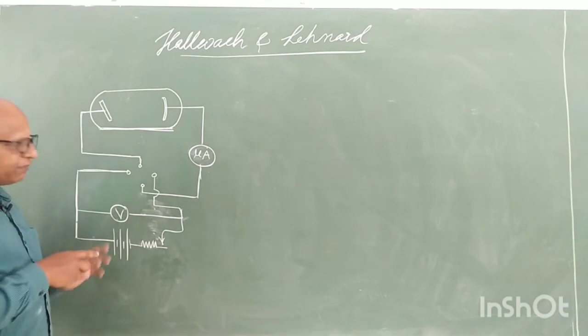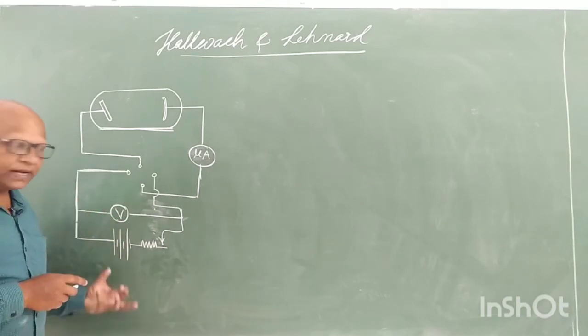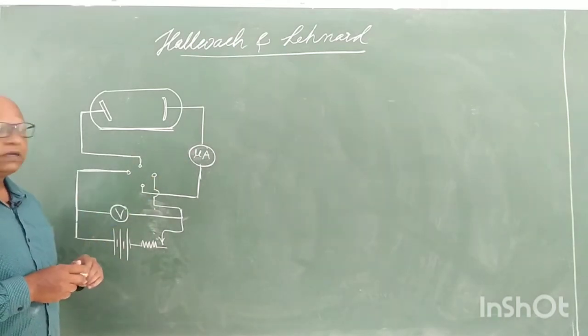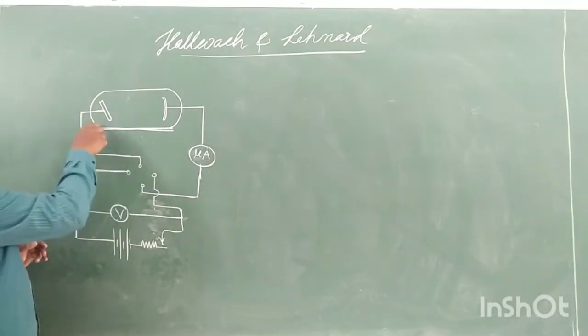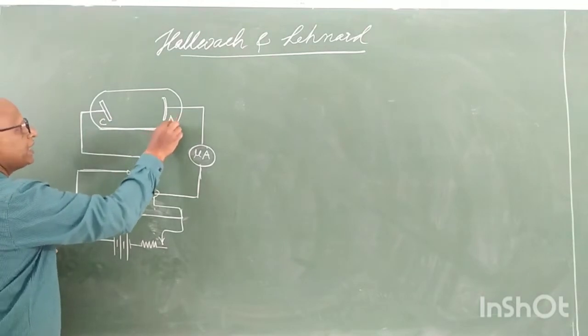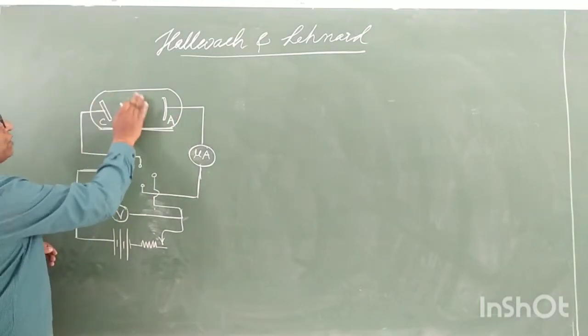V is the voltmeter which is used to measure the voltage applied. The microammeter is the ammeter which is used to measure the current flowing in this circuit. And this is the cathode C and this is the anode A. Okay, and there is a vacuum between them.